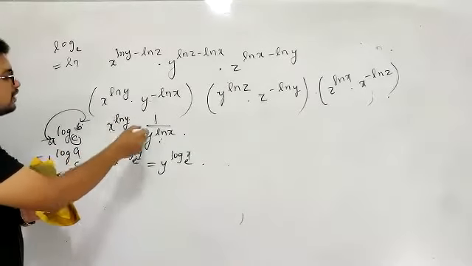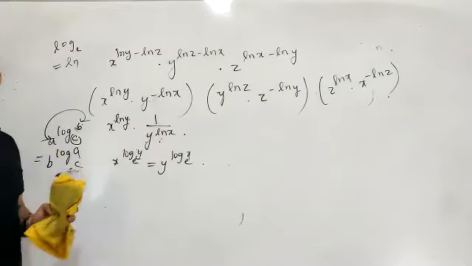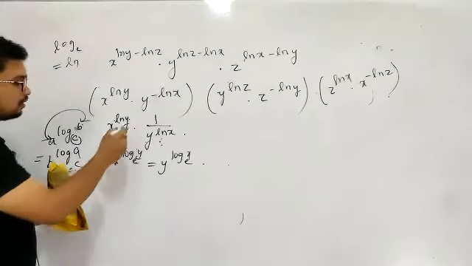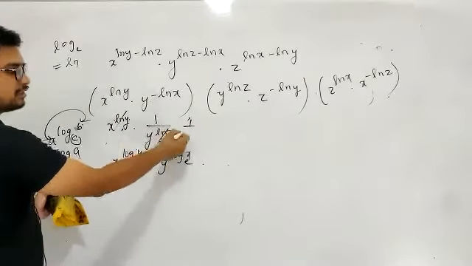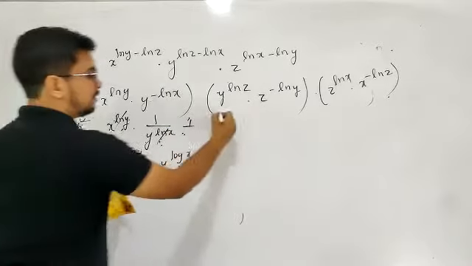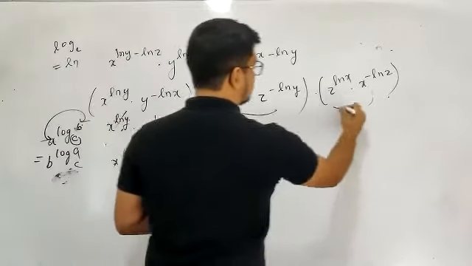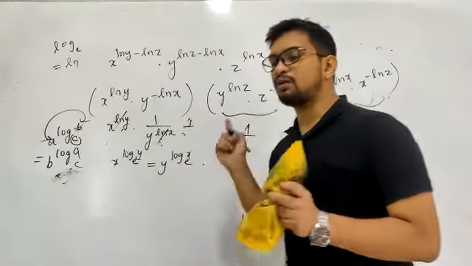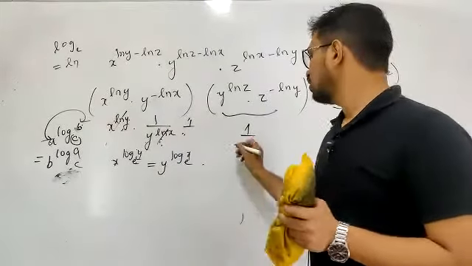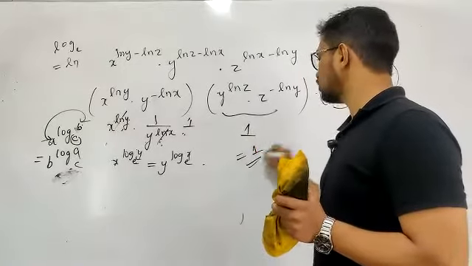X power log y is equal to y power log x. So I can cancel this out, and this product will be 1 here. The first term product becomes 1. Similarly, here the product will be 1, because both are equal and they are reciprocals of each other. Right? So your final answer will be 1. The answer has to be 1.